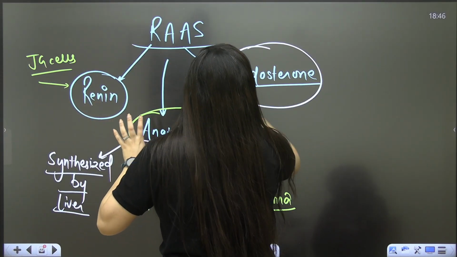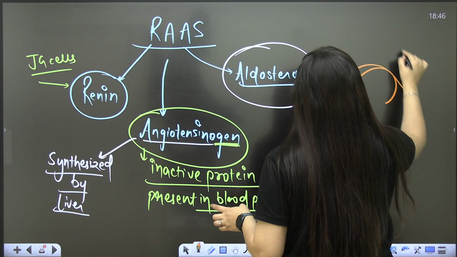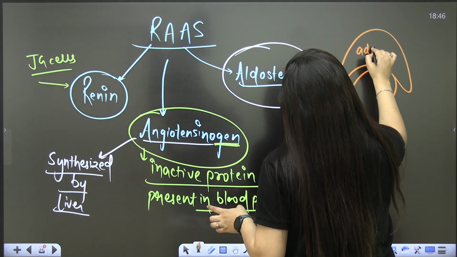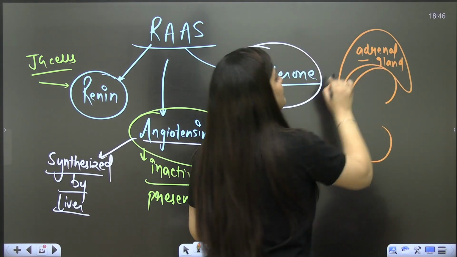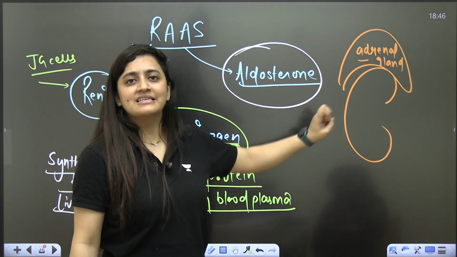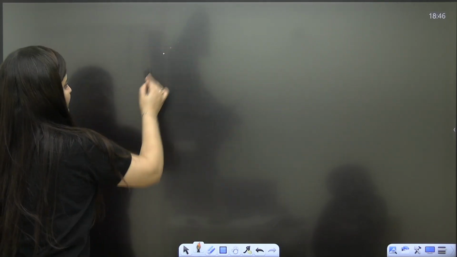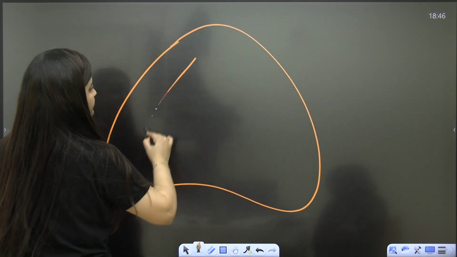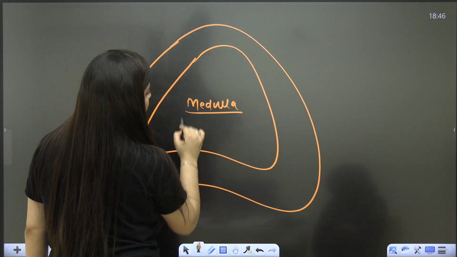And then aldosterone. What is this aldosterone? You know the cap of the kidney is the adrenal gland. Ad means adjacent, renal means kidney, adjacent to the kidney. The adrenal gland has an outer cortex and an inner medulla.